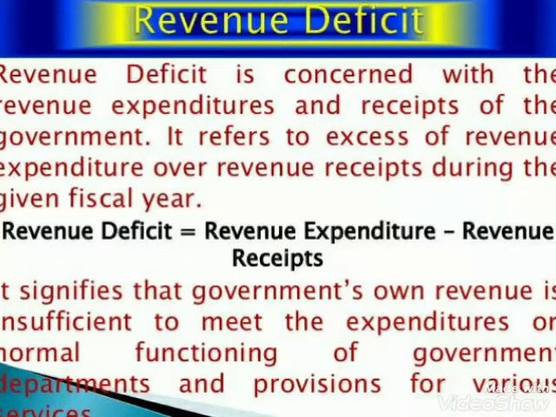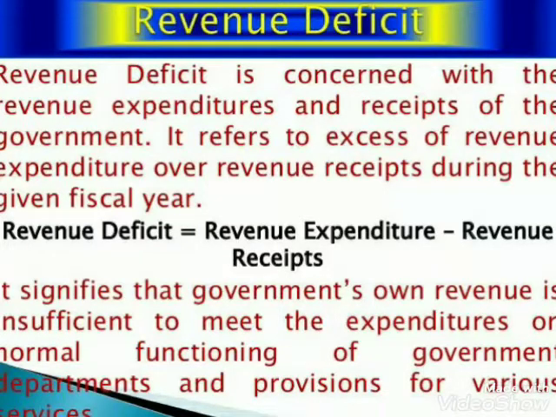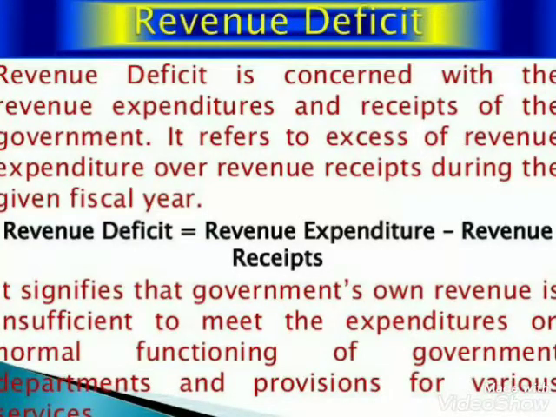Now children, this situation also comes in our day-to-day life. It's not only that the government is experiencing this kind of a deficit. Even you and me as common people also go through such a deficit when our annual expenditure exceeds our annual income. Means when our expenditure goes high in comparison to our income. Then what do we people do? That means we need to come up with some option because we have to manage with that.